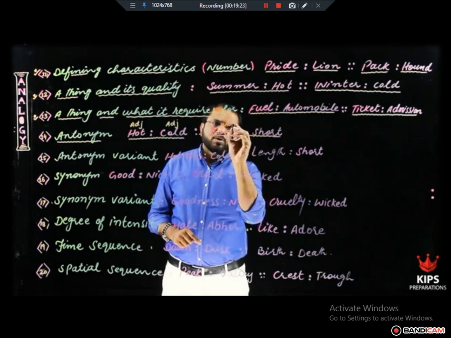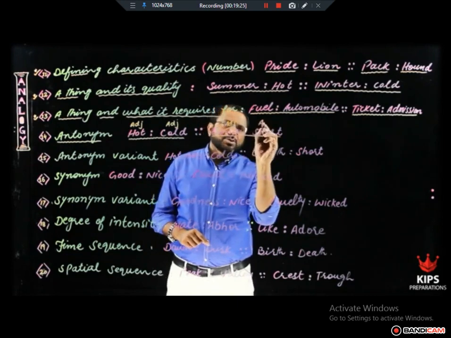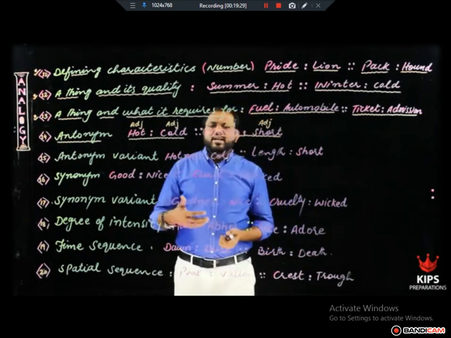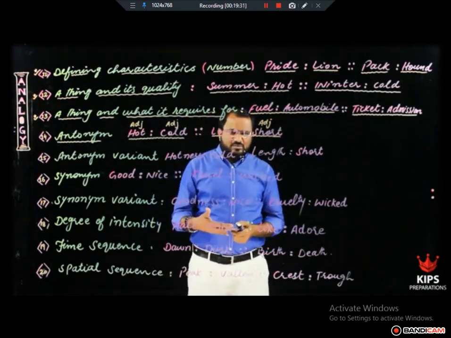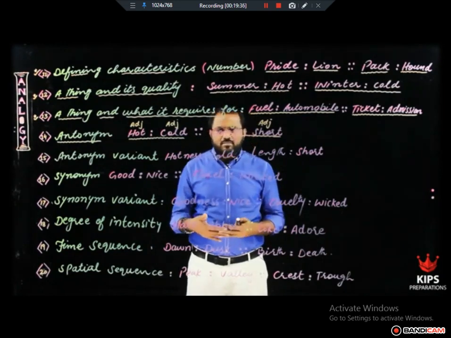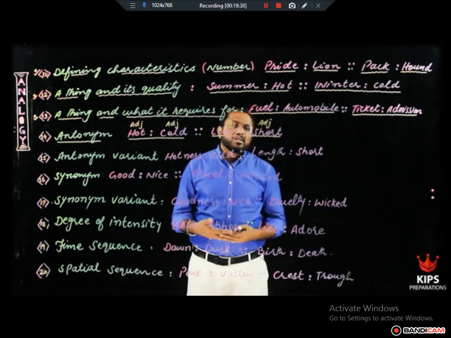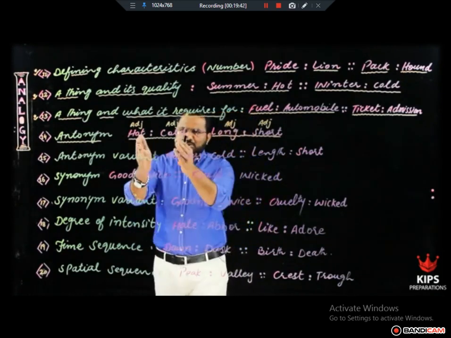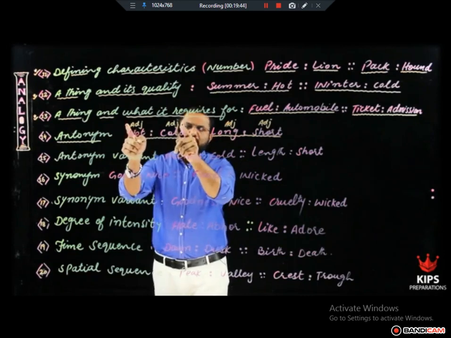For example, long is an adjective and short is also an adjective. In the same way, day and night, day is a noun, night is a noun. Both the words are opposite in meaning, but so far as parts of speech are concerned, they are same. So antonyms are two words which are opposite in meanings but belong to the same parts of speech.